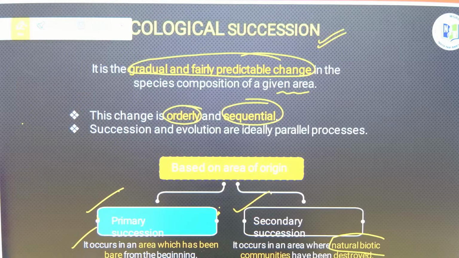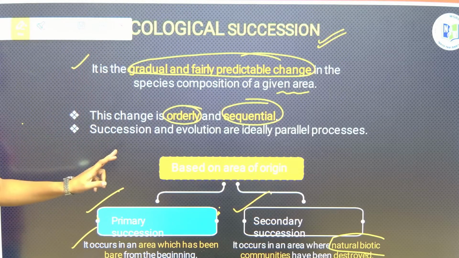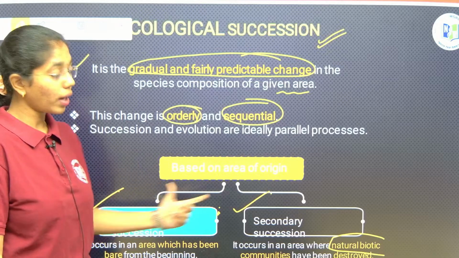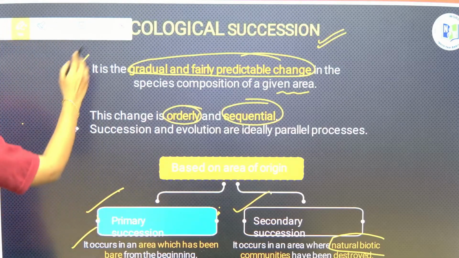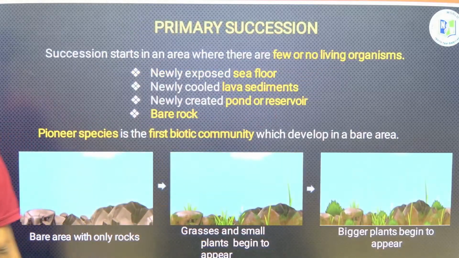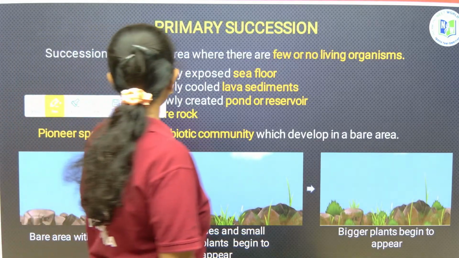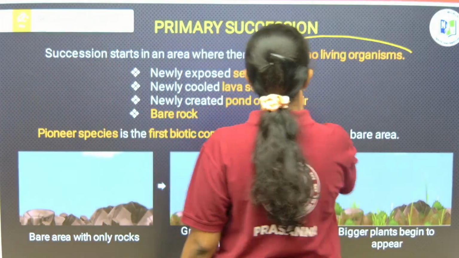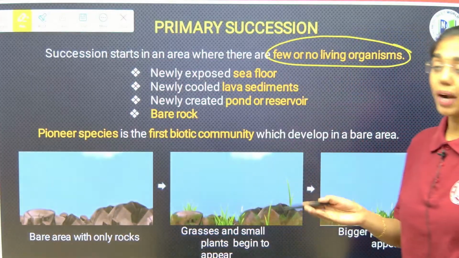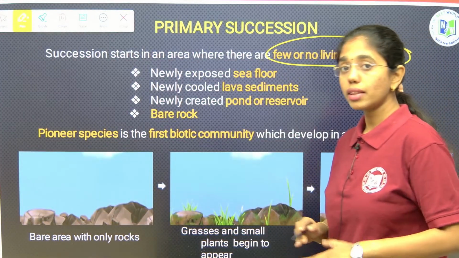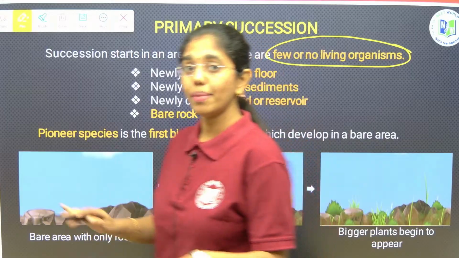Clear with the succession, beta? Clear with the definition of succession? It is an orderly and sequential process. Based on origin, what types do we have? Next, primary succession. So, here if you see, succession starts in an area where there are few or no living organisms at all, because primary succession occurs on the bare rock or on the bare land.